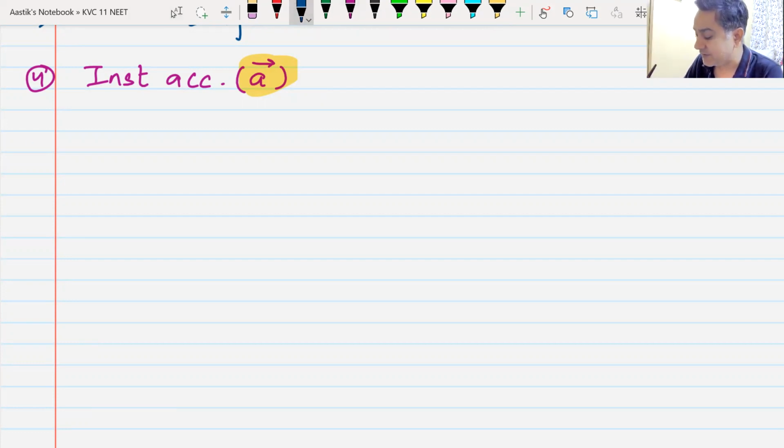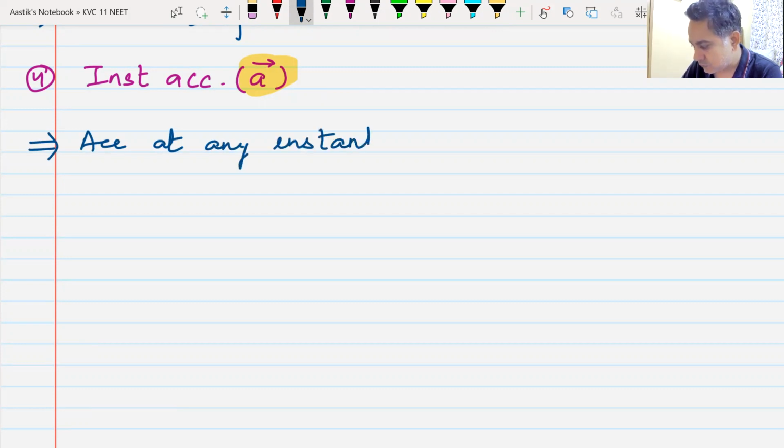So, what do you mean by instantaneous acceleration? It is the acceleration at any instant. What is your acceleration now? Or what is your acceleration at 5 seconds? Or what is your acceleration at 10 seconds? That is known as instantaneous acceleration. How do I find this instantaneous acceleration? It is dv by dt.